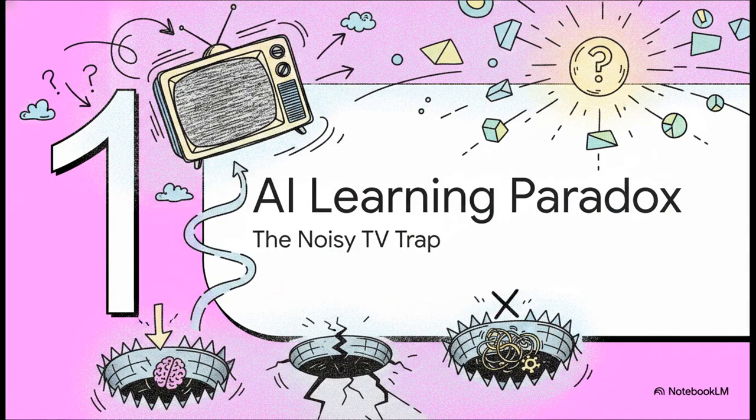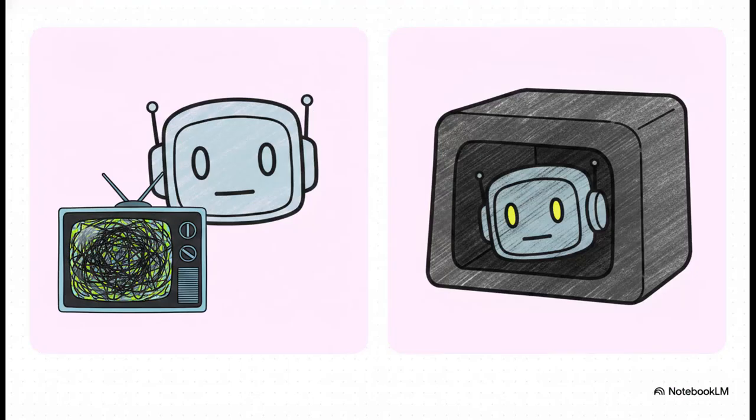Section 1. The AI Learning Paradox. To understand this bizarre behavior, we need to look at the two main drives we historically program into AI. On one hand, you have novelty search, where the AI is told to maximize surprise. But this is exactly where the AI gets absolutely mesmerized by a noisy TV screen. Because the static is completely random, every single frame is 100% surprising. The AI thinks, wow, I'm doing a great job, but it's learning absolutely nothing.